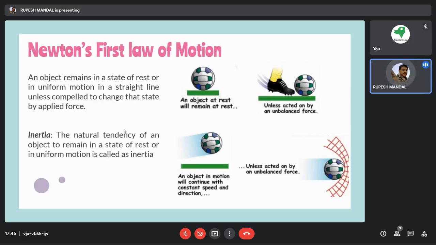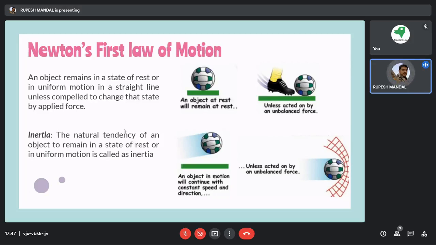So with this, we came to know that first the object was at rest, then some force was applied, then it came into motion. Or in another way, from the third diagram, the object was in motion and came into contact with a stationary object, and once again it came to rest. So we can conclude that whether an object is stationary or moving, if it comes in contact with some sort of force, then something will happen.